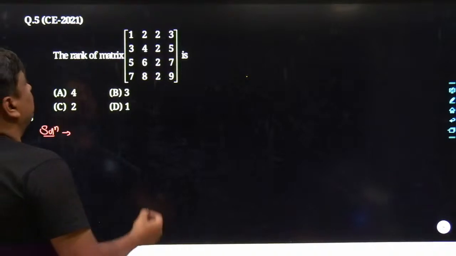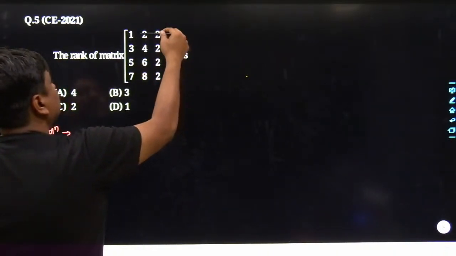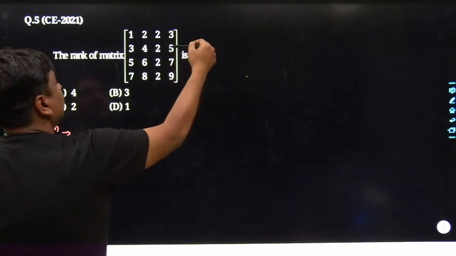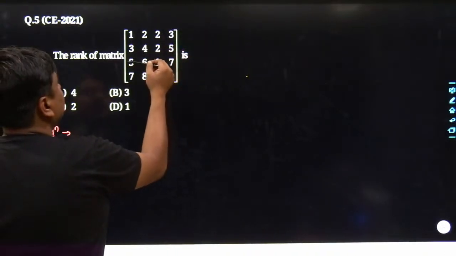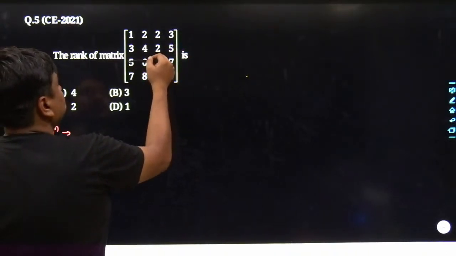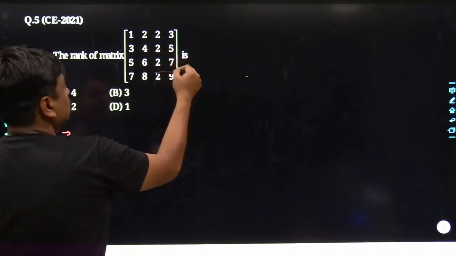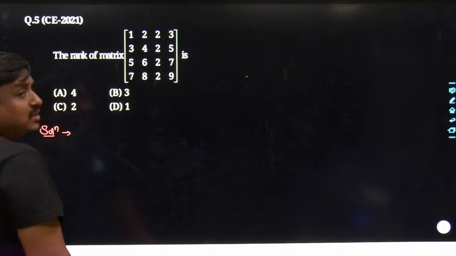See, 3 subtracted with 1, the result is 2. 4 subtracted with 2, the result is 2. 2 subtracted with 2, the result is 0. 5 subtracted with 3, the result is 0. Similarly here, 7 subtracted with 5, the result is 2. 8 subtracted with 6, the result is 2. 2 subtracted with 2, the result is 0. 9 subtracted with 7, the result is 2.